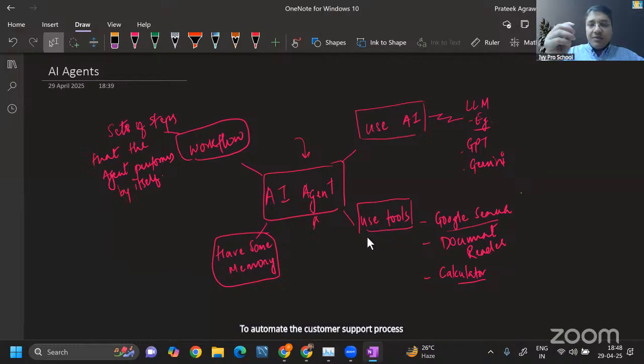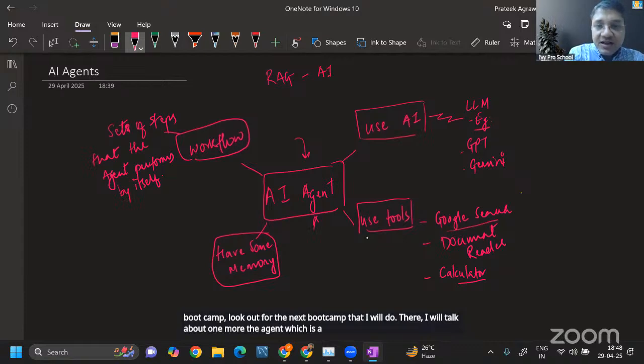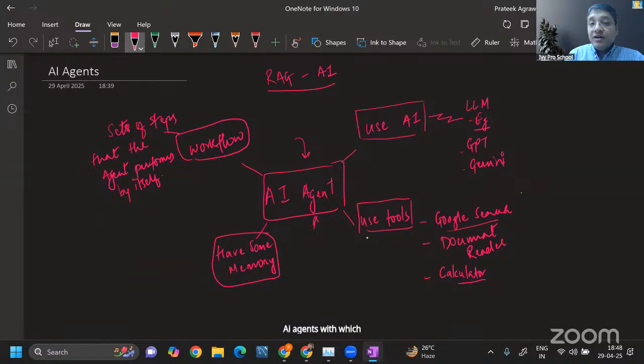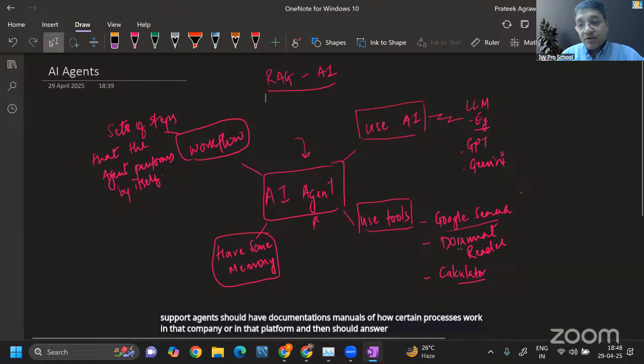Look out for the next bootcamp that I will do. There, I will talk about one more AI agent, the RAG-based AI agent, retrieval augmented generation, whereby we can provide our own documentation and create AI agents with it. For example, customer support agents should have documentation and manuals of how certain processes work in that company or platform, and then should answer. So yes, definitely you can.